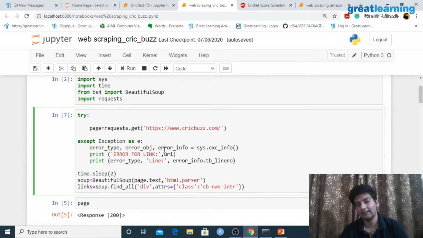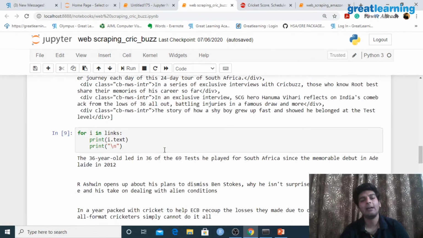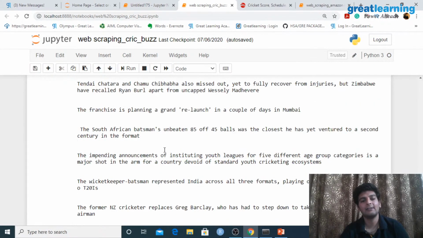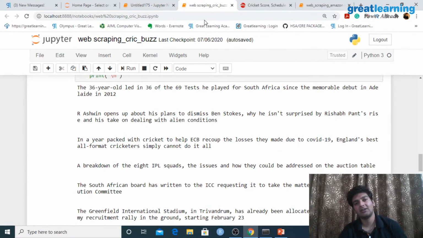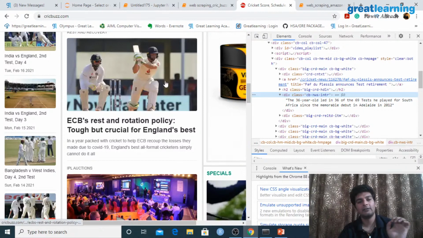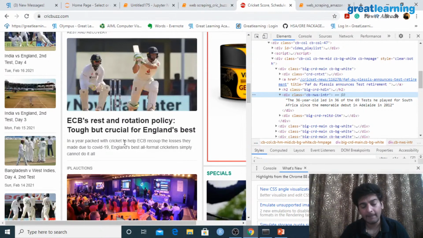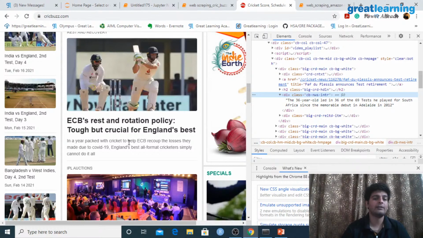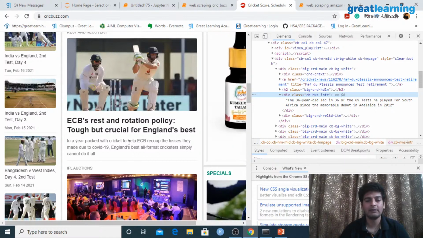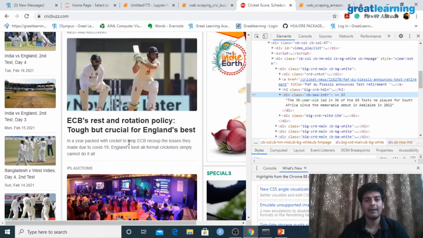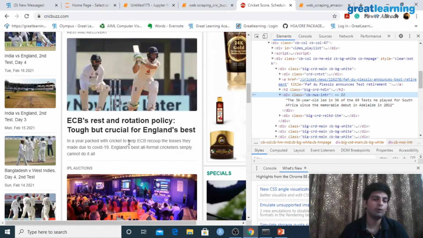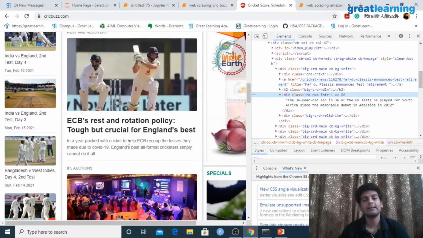This is around 5 to 6 lines of Python code. And with the help of these 5 to 6 lines of Python code, I am able to extract all of the headlines which are there in this website. So this is why web scraping is very useful. If there is any informative content that we need and we have to do it manually, it would take a lot of time. We can just automate the process with the help of web scraping.